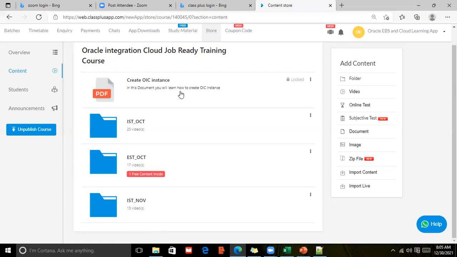And this is about my app, and you can access it anytime, anywhere through the app also. The ClassPlus app. The app is ClassPlus. I'll ping you how to register.